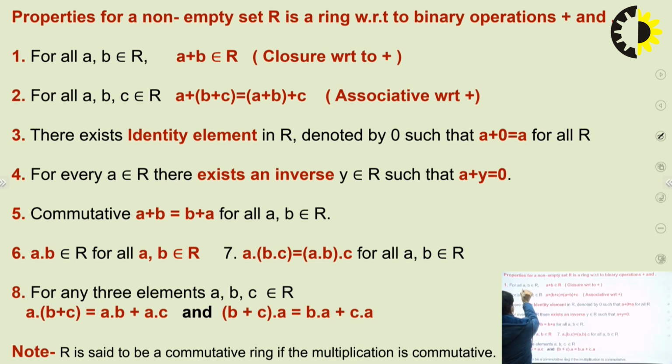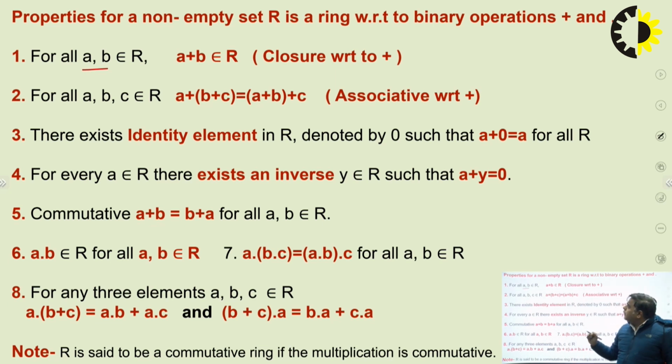Suppose there are two elements A and B. We are considering two elements. What is the closure property? If we consider any two elements, and we are talking about addition, the binary operator is the addition. For addition, I have already told you it will follow five properties. What is the first property? The first property is the closure with respect to addition.